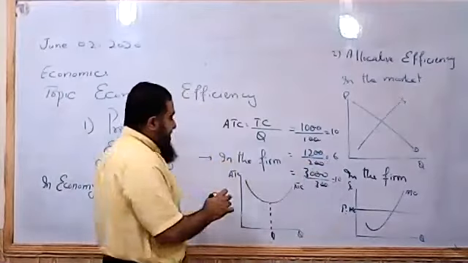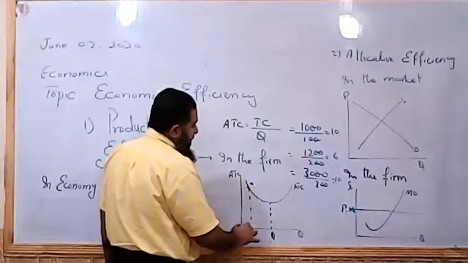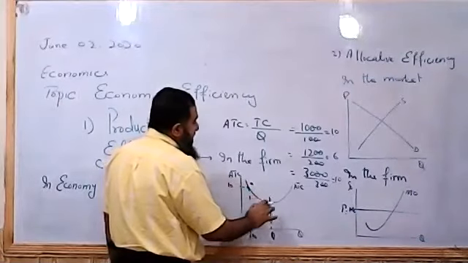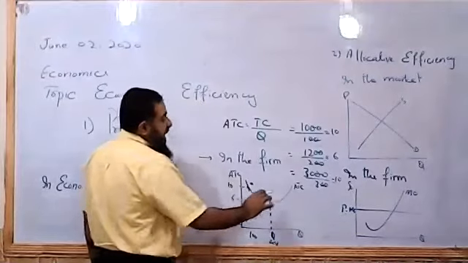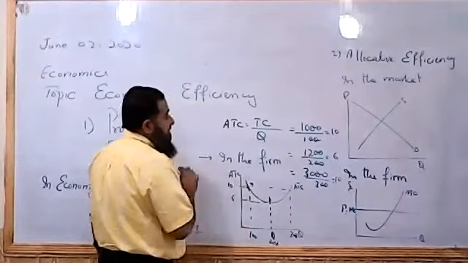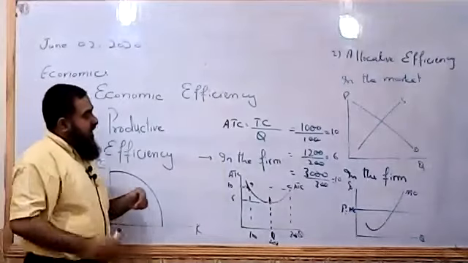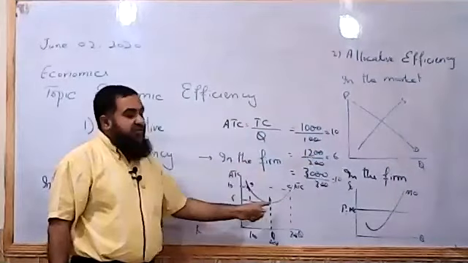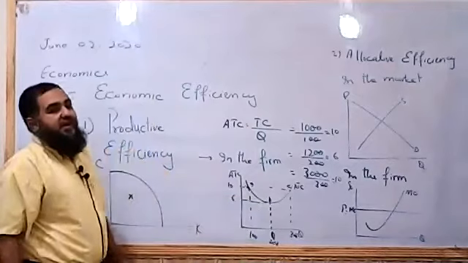So when per unit cost of production is minimized at 200 units, the firm is achieving productive efficiency. This is point A, where the firm produces 100 units and its per unit cost is 10. This is point B, where the firm produces 200 units and its per unit cost is 6. And this is point C, where it produces 300 units and its per unit cost is again 10. We can see average cost first decreases, then increases, so it has a valley shape. When the firm produces at the minimum point of its average cost, it is achieving productive efficiency.